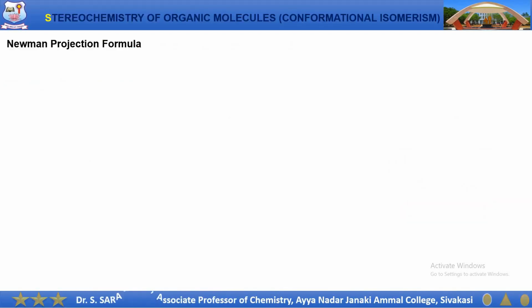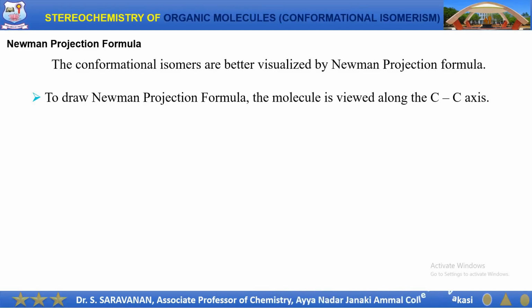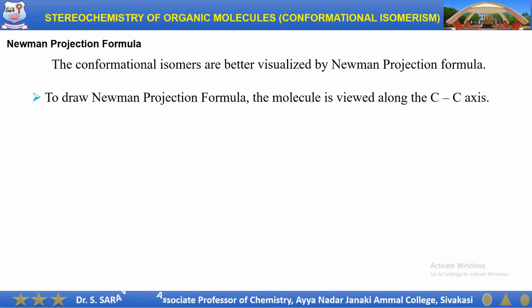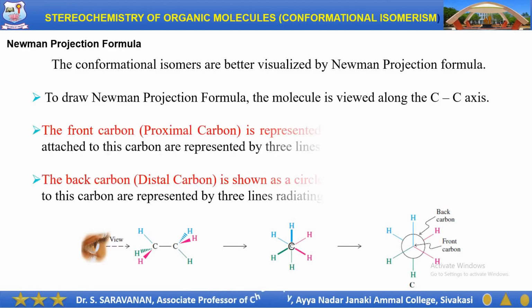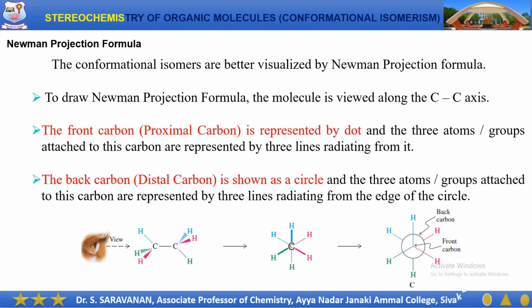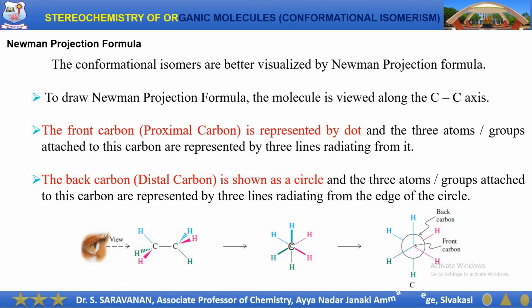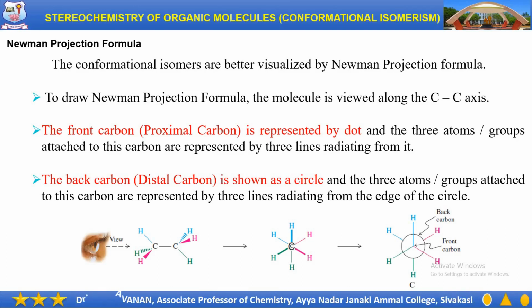The next formula is the Newman projection formula. It is the best projection formula to visualize the conformational isomers. To draw the Newman projection formula, the molecule is viewed along the carbon-carbon single bond. In the Newman projection formula, the front carbon is known as the proximal carbon. It is represented by a dot, and the three atoms or groups attached to this carbon are represented by the lines radiating from it. The back carbon is known as the distal carbon. It is shown as a circle. The three atoms or groups attached to this carbon are represented by the three lines radiating from the edge of the circle.